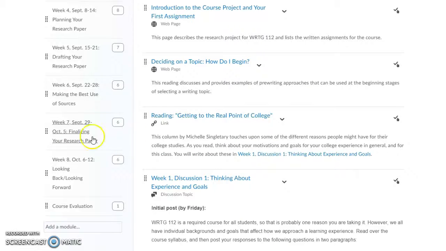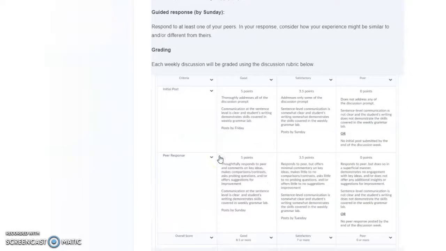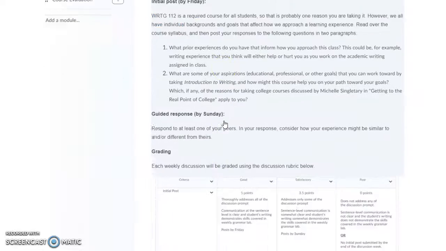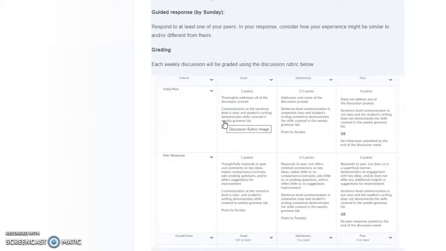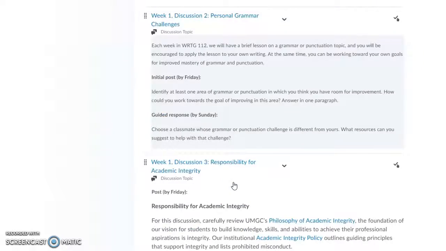Please get into a routine to complete the discussion activities, which are valuable learning opportunities for you, and completing them will definitely improve your overall score. This discussion includes a look at the grading rubric on how I will score your discussion posts. And there are 3 of those this week.